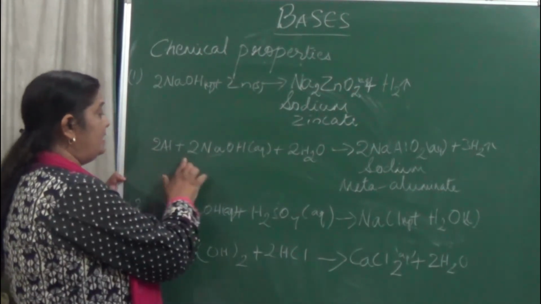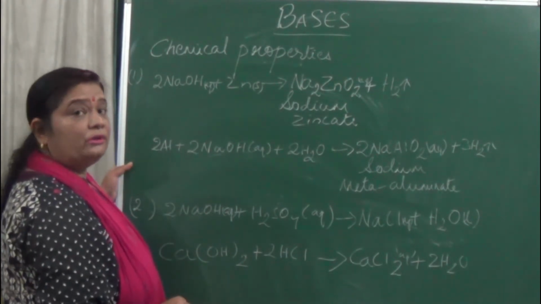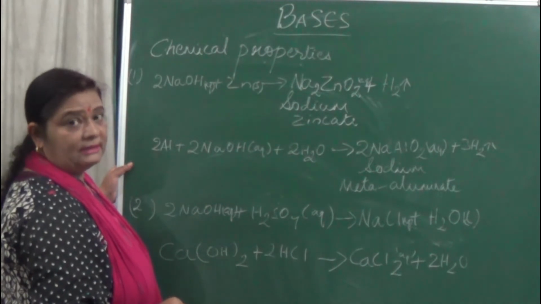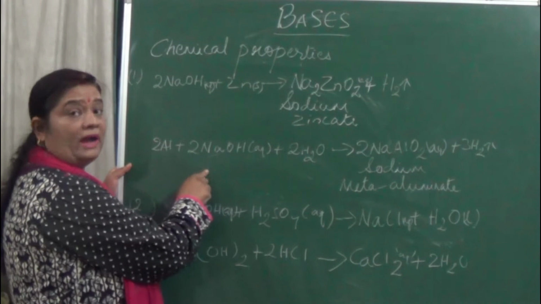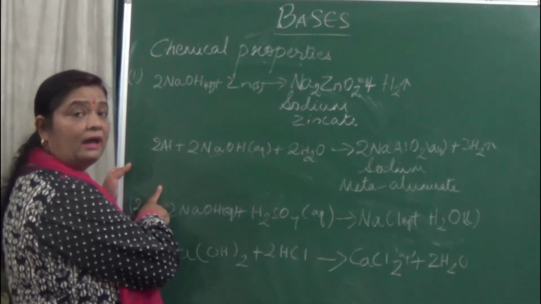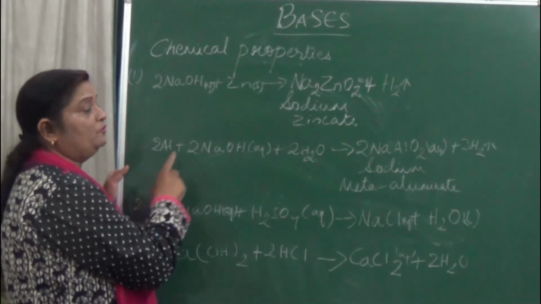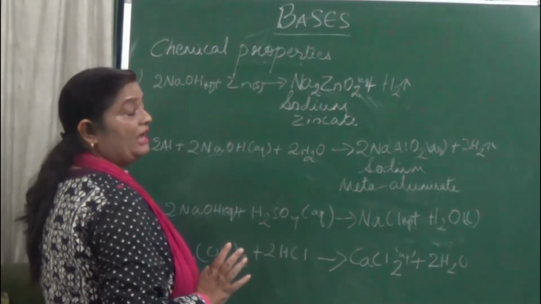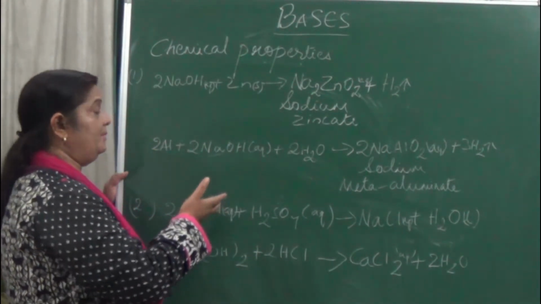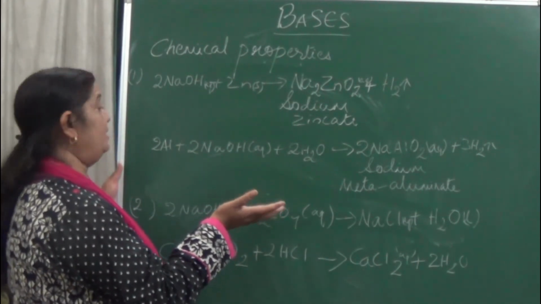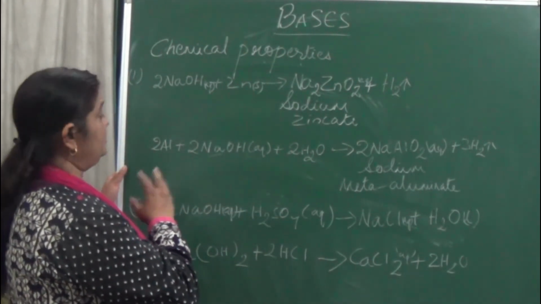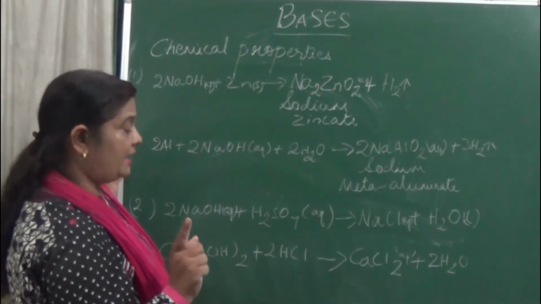One thing that is said is never to store sodium hydroxide in aluminium containers. Why is it not stored? Because sodium hydroxide can react with the aluminium metal to form sodium meta-aluminate, and the reaction will keep taking place, so it is not fit for keeping sodium hydroxide in aluminium containers.